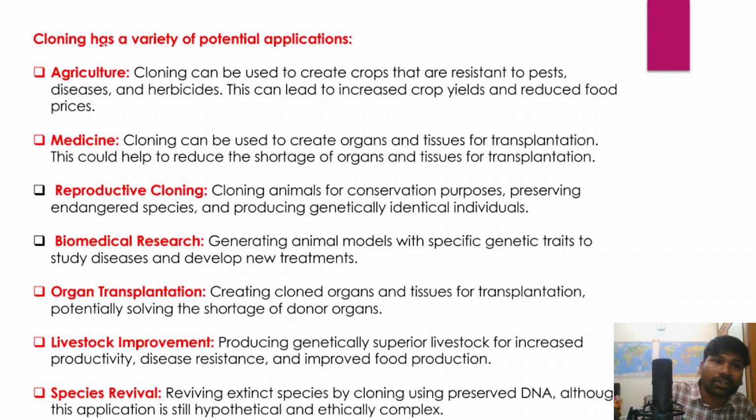It has applications in the field of agriculture, because cloning as a method can be used to create crops which could be resistant to pests, like the genetically modified crops that we can produce. Those crops are resistant to pests and diseases.